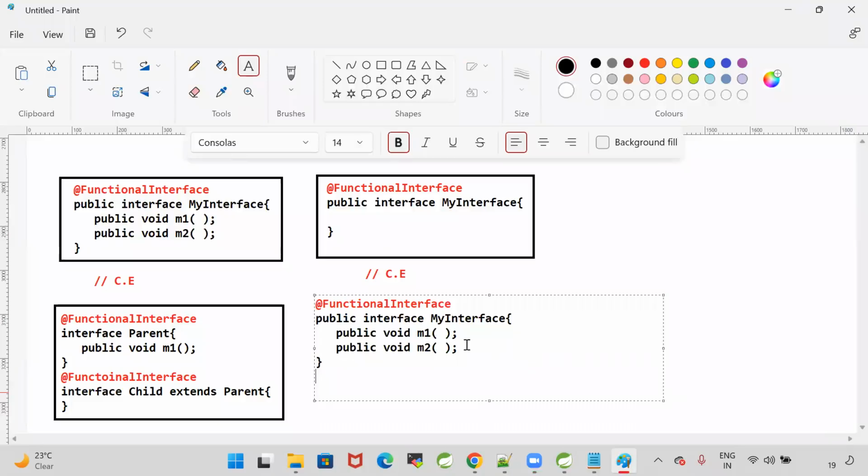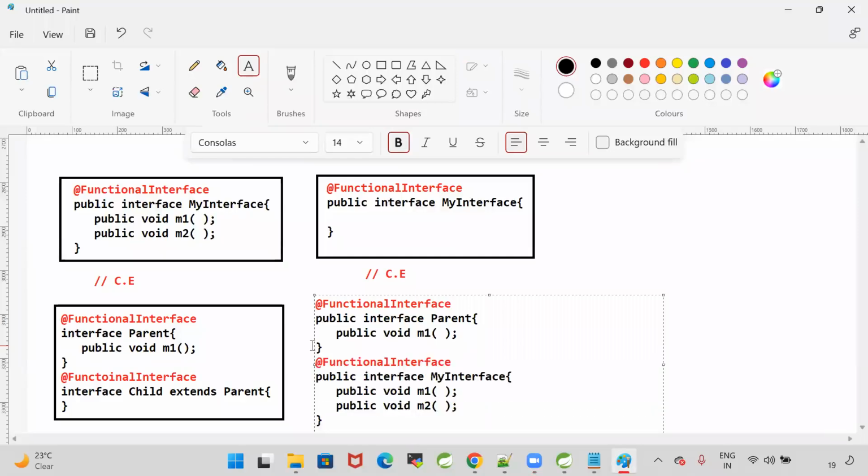It is valid. For example, now let me take another scenario. Public interface parent, void M1. And I'm taking public interface child extends parent. Here I'm having M2.